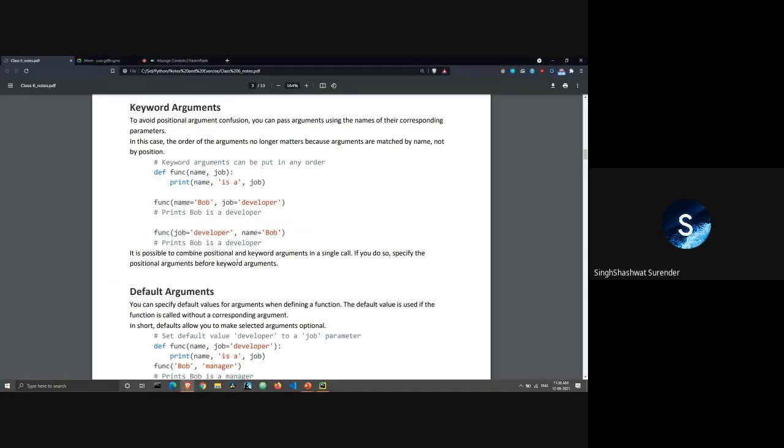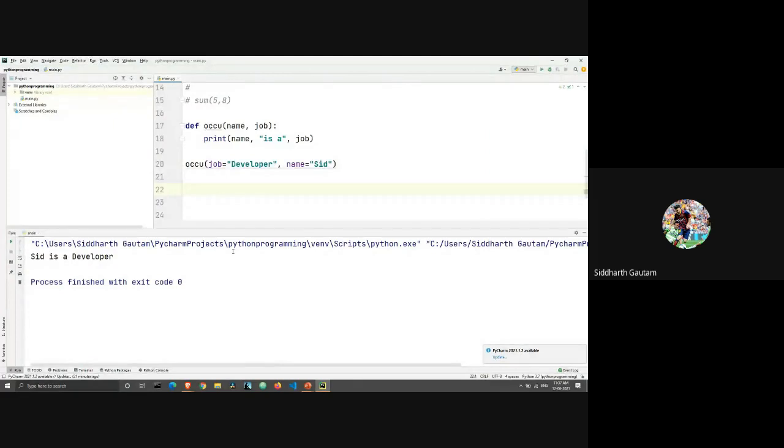Okay, got it. So you're assigning a keyword to the value? Yep. You can call this a keyword.